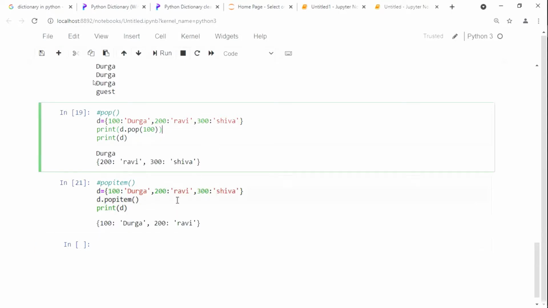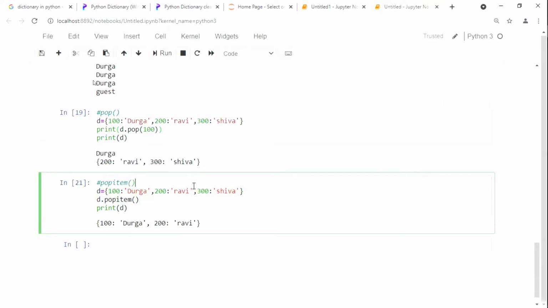May I know what is the difference between pop and pop item? Pop is used for the specified key, sir, whereas pop item removes the last element from the dictionary, sir. Good, excellent.